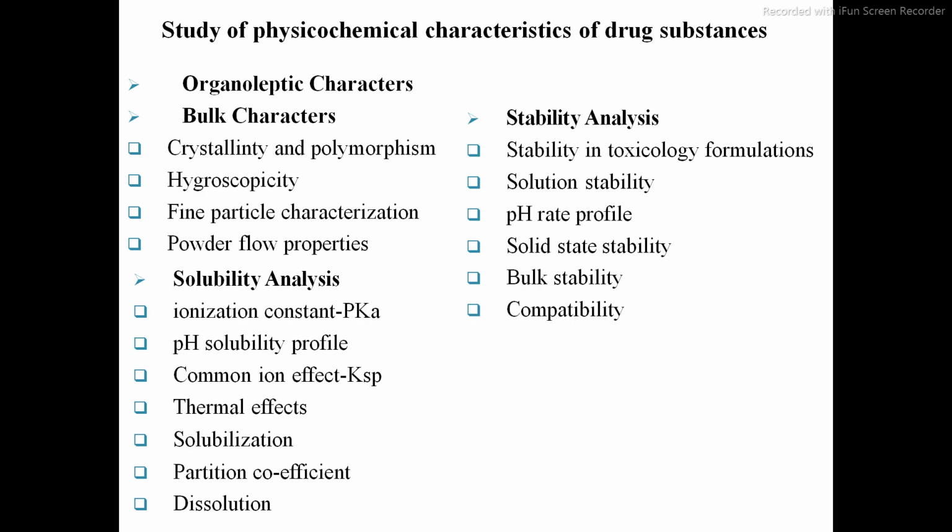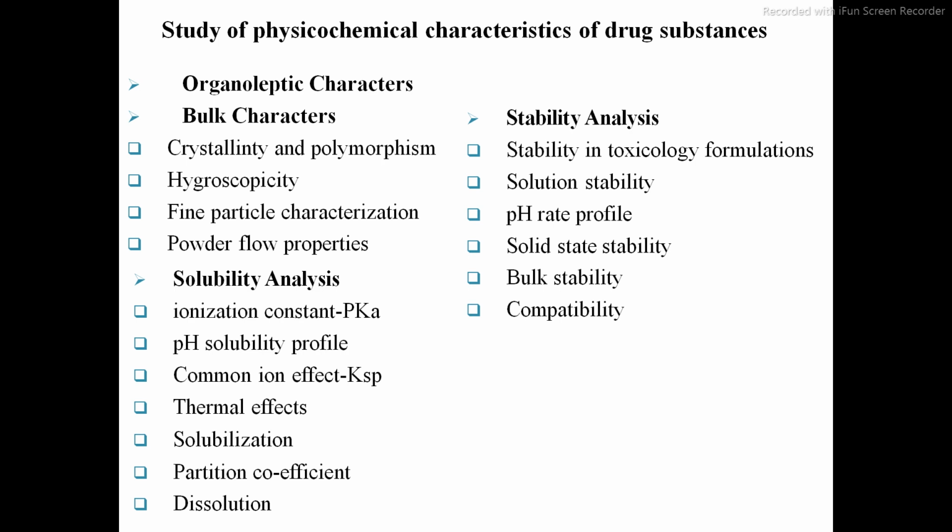The next, study of physicochemical characteristics of the drug substance. Mainly it is classified into four types: organoleptic characters, bulk characters, solubility analysis and stability analysis. Organoleptic character means just by visual observation you have to check the color and appearance of the given drug powders.